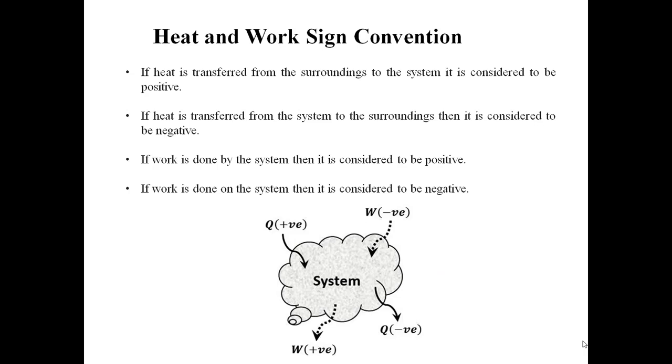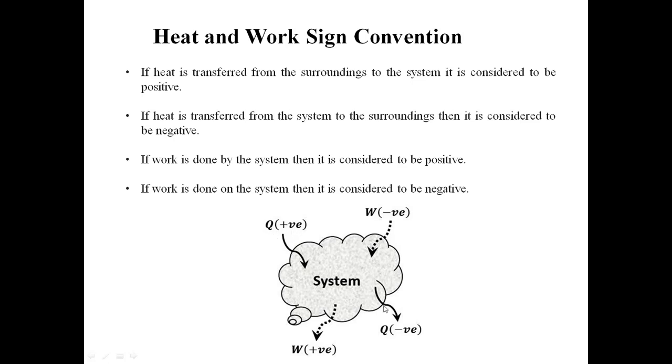Heat and work sign conventions. Assuming this as a system, the capital Q refers to heat energy. If heat is gained by the system, we represent it as positive heat energy.